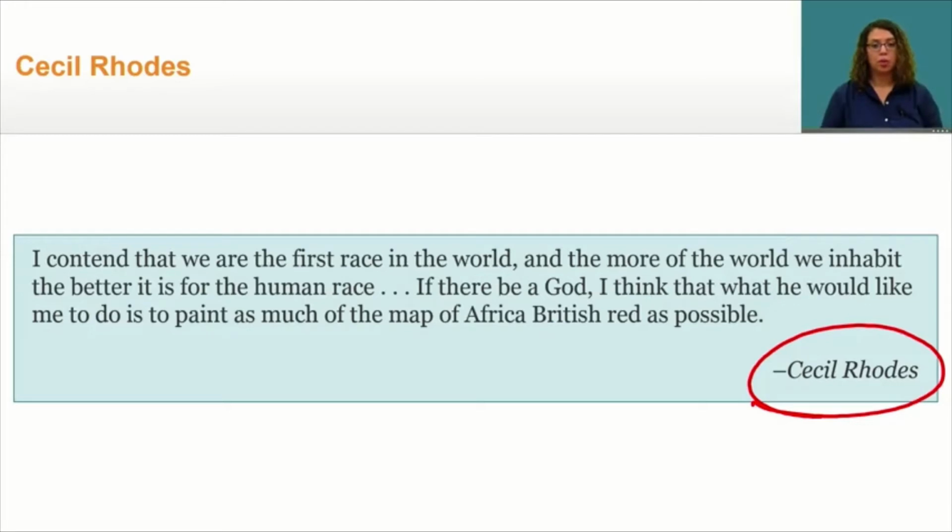Now, Cecil Rhodes emphasizes the whole idea of ethnocentrism. Many Europeans believed it was their duty to civilize Africans by teaching them European ways and cultures. By now, you should understand the reasons why European powers wanted to establish empires in Africa. Now, let's review what you have learned so far.